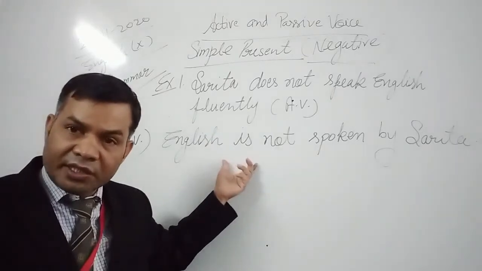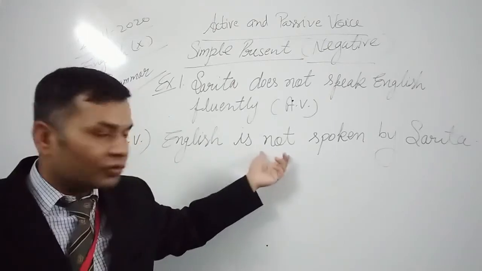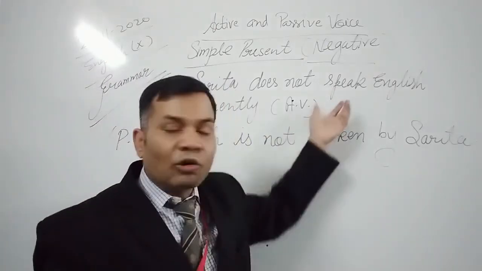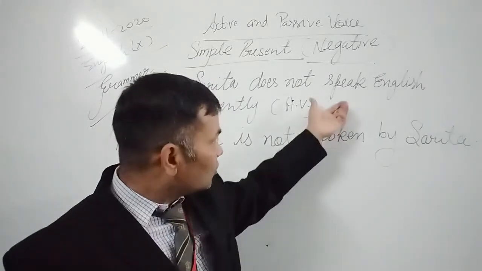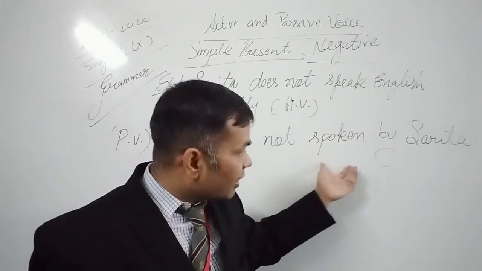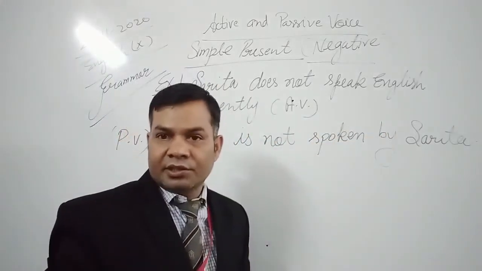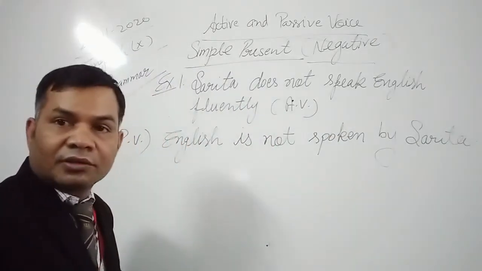English is singular, so is is written here. Then it is negative, so is is followed by not. And in passive voice, we always use the third form of the verb. The third form of speak is spoken, then by, and this subject becomes the object. Let me rub it and write down more examples for you.